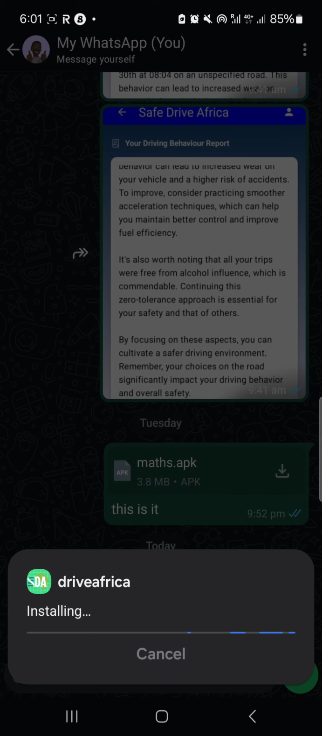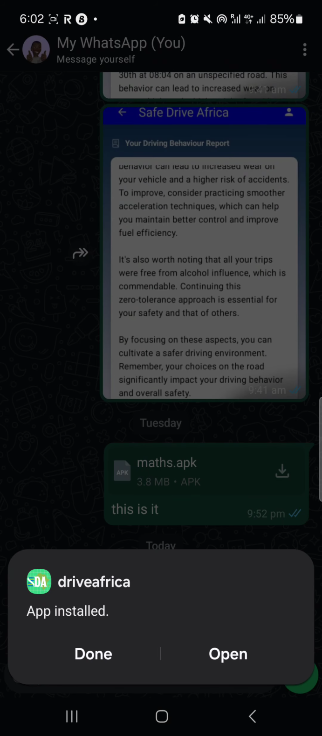So we're waiting for it to go on. It's installing the app. Waiting for the installation to complete. I think it takes about a minute or two to complete the installation. Yeah, it's still installing.